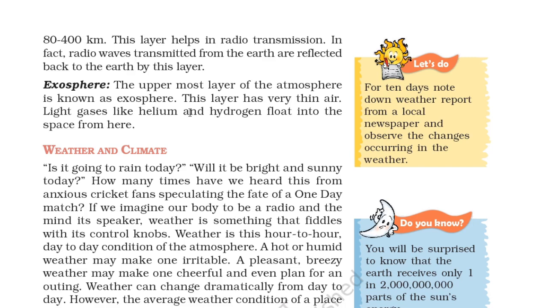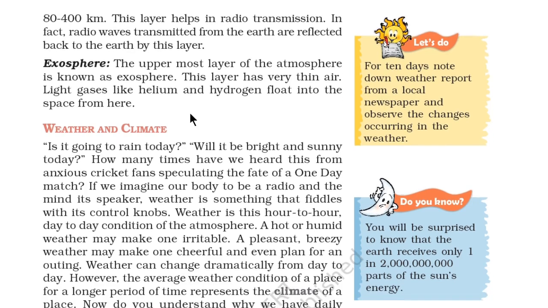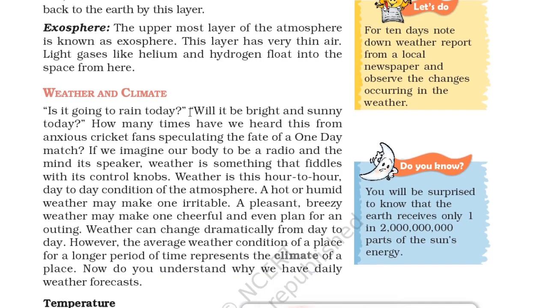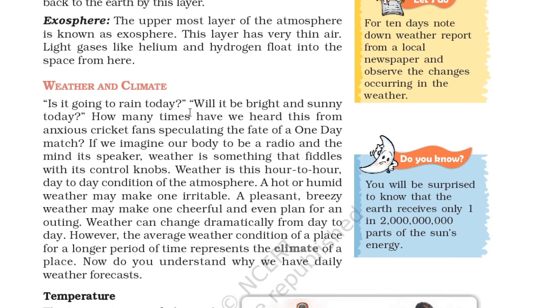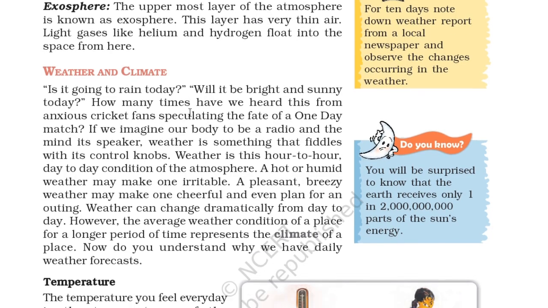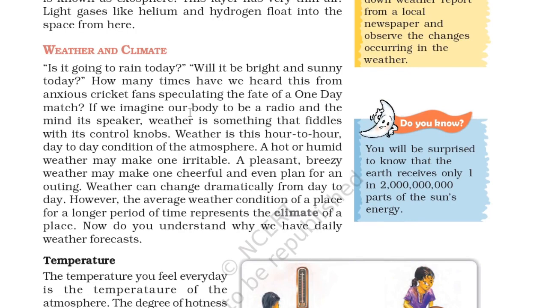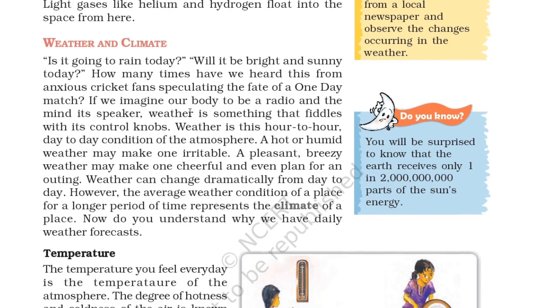So here is a Let's Do section. For 10 days, note down the weather report from a local newspaper and observe the changes occurring in the weather. And there is a Do You Know section also. You will be surprised to know that the earth receives only one in two billion parts of the sun's energy. So it is very little energy which the earth receives from the sun.